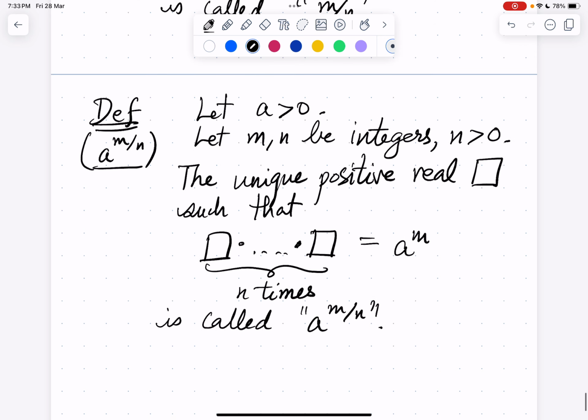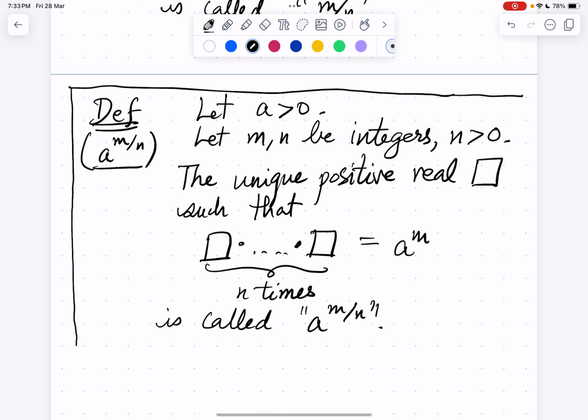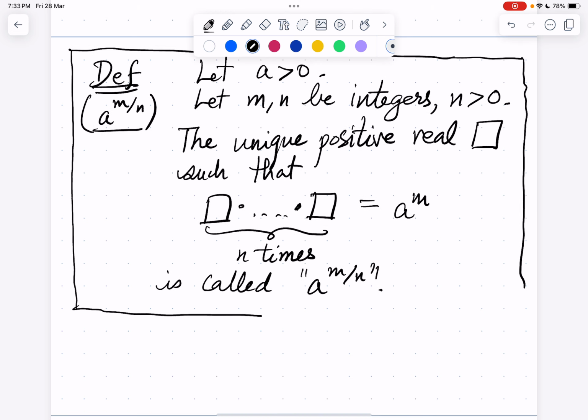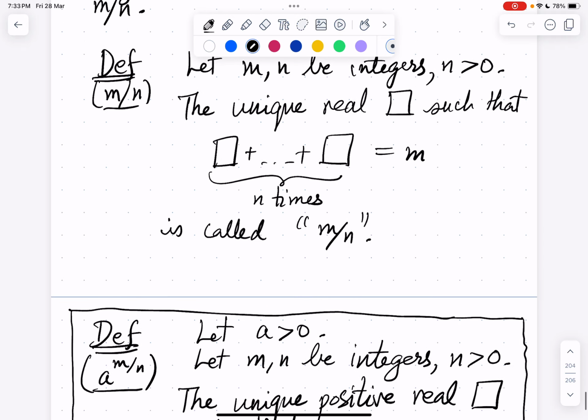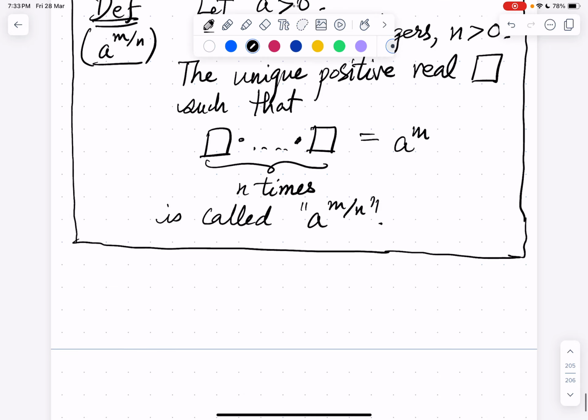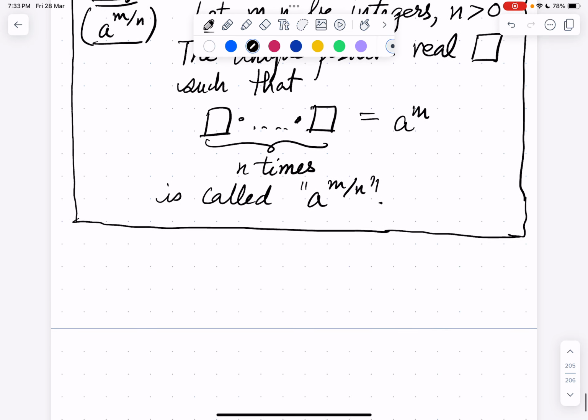So this is the main definition that we are taking. A power m by n, we are defining like we defined m by n, the unique positive real box such that box power n is a power m is called a power m by n. This is like the definition of m by n, right?